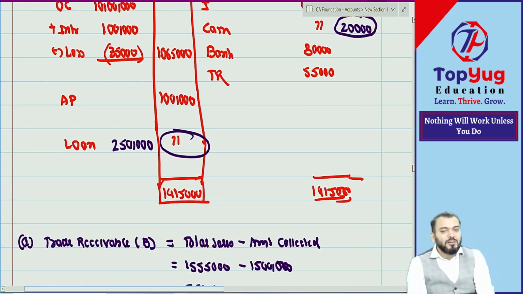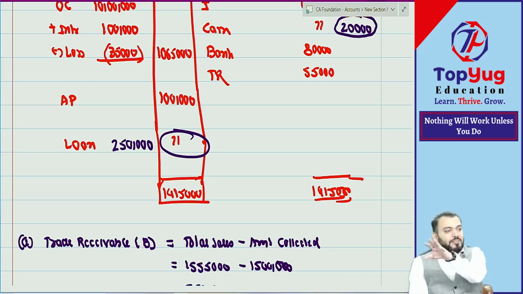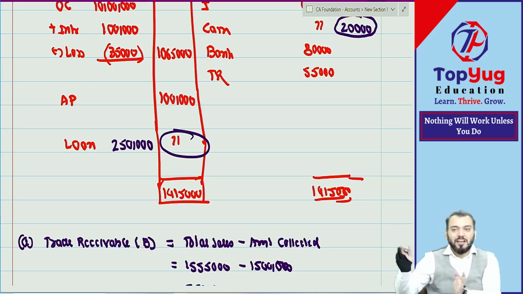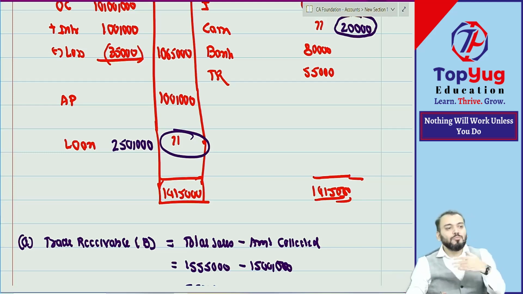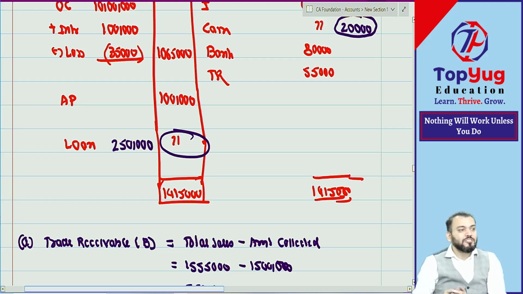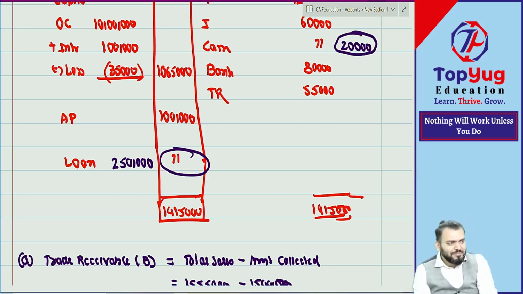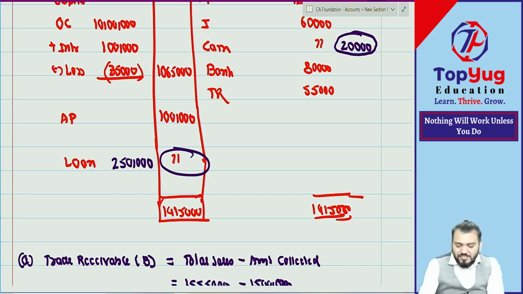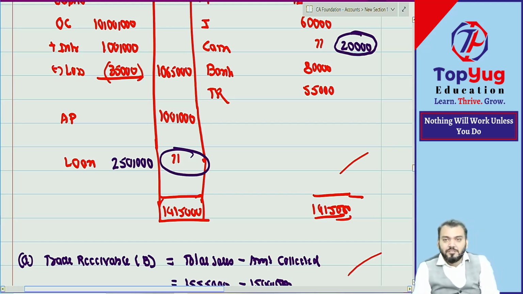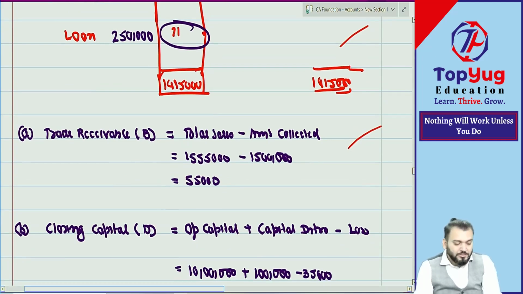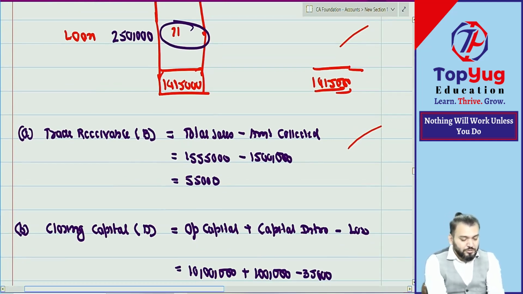Right now in chapter number 1, why have they not used the balance sheet? Because till now that chapter is not completed. We still have to learn to prepare the balance sheet. But once the balance sheet is done, we can find the missing figure in this way also. What is wrong in that? We can do it, but I don't want to take risk. So I will say this is also correct. Both are correct. Understood? Okay, I hope you have understood this also. This question is also done.